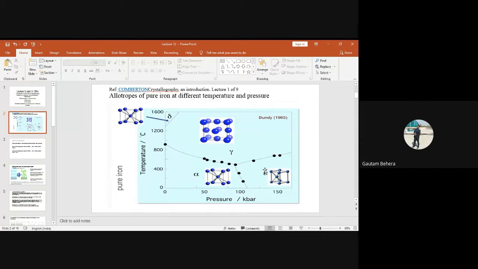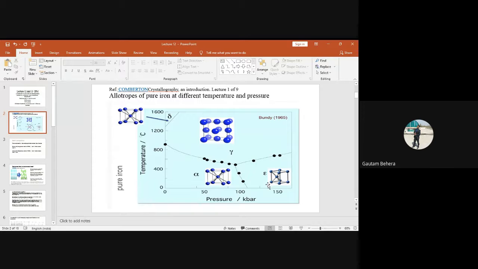That is called epsilon iron. This one, epsilon iron, right? So in total, iron has three crystal structures. One is body centered cubic, one is face centered cubic, one is HCP, hexagonal close pack structure, right? Hexagonal close pack structure will be obtained if the pressure is very high, above 110 kilobar.